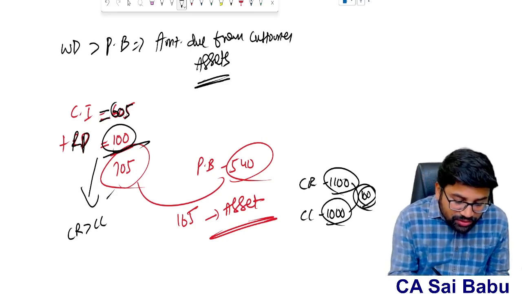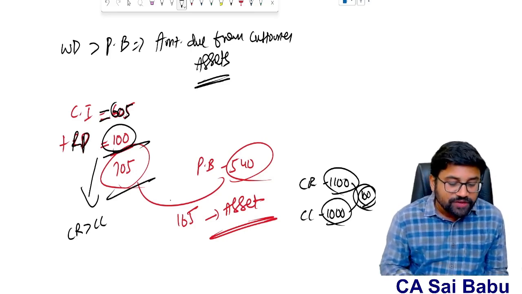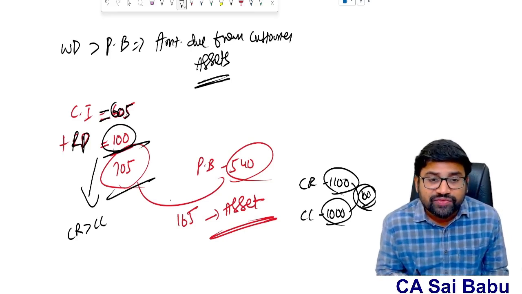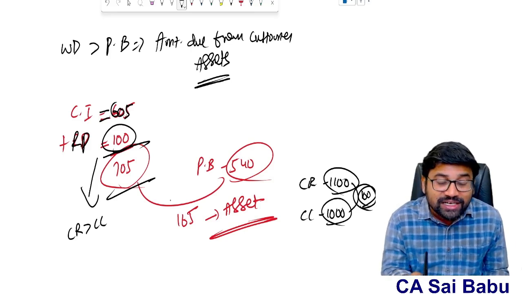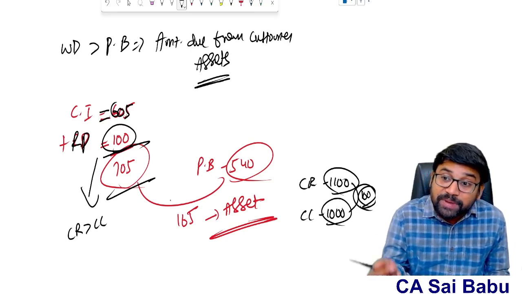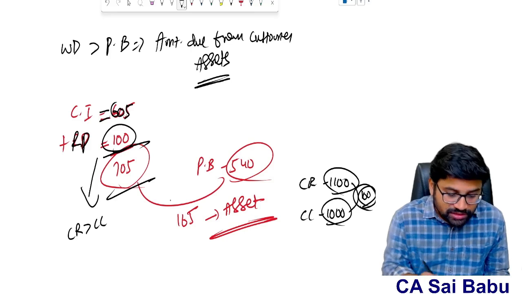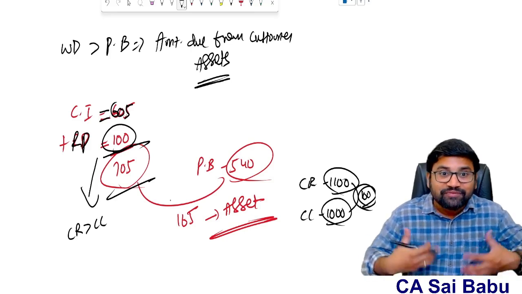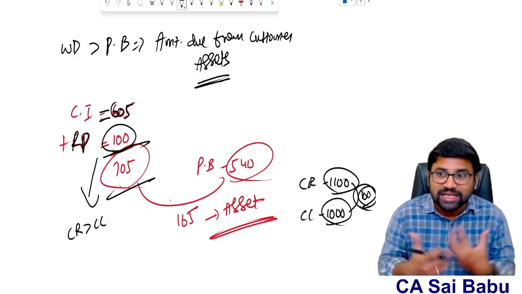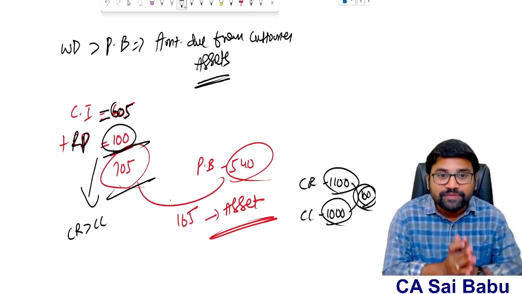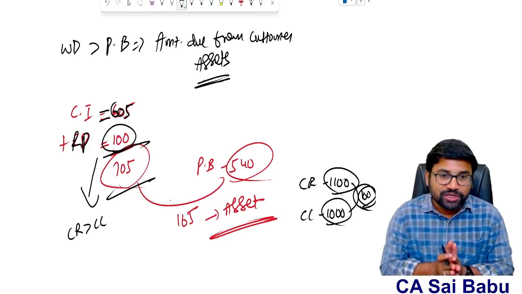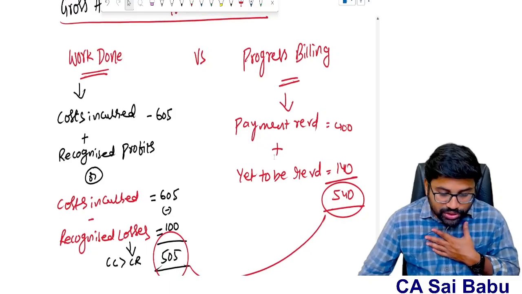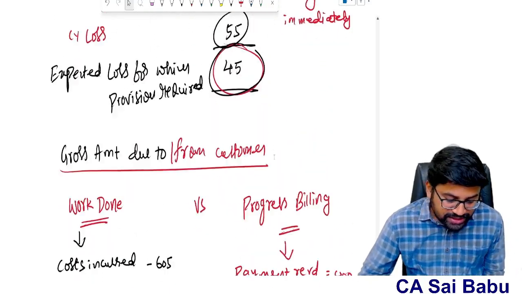So then I got work done: 705 lakhs worth of work I had done. Sir, you incurred only 605, na sir? 605 only I incurred. But from this contract, I am expecting another 100 lakhs as a profit. So therefore 705 lakhs is the amount which I am going to get from the customer. That is called work done. For my work, I am eligible for 705, but I billed only 540. So the difference is 165. That is the amount due from the customer. So guys, you need to understand this concept, sir.